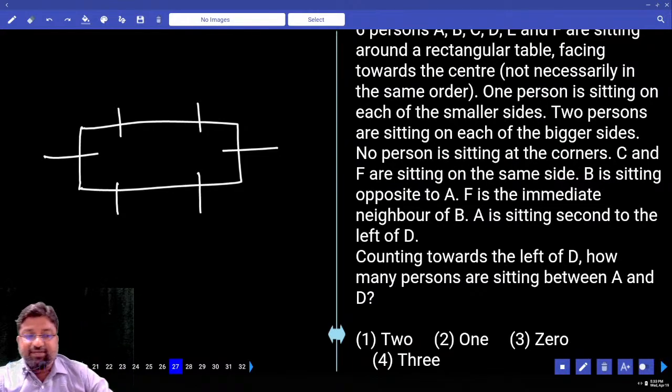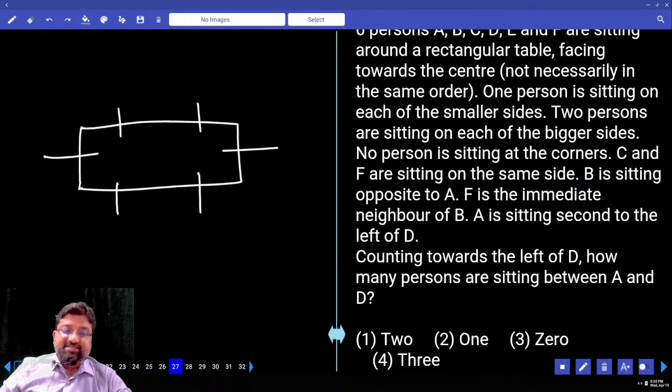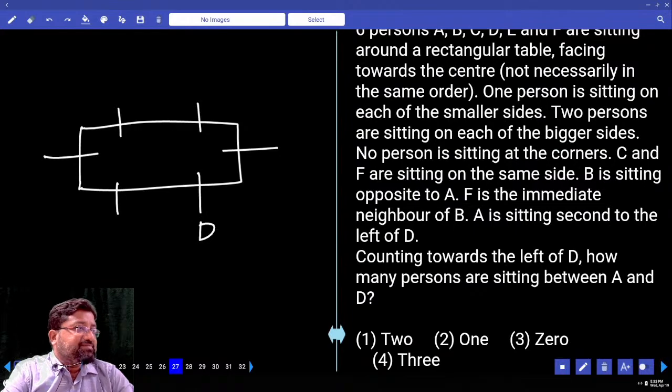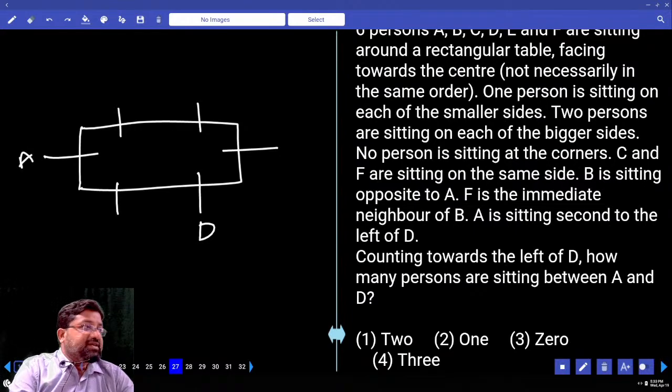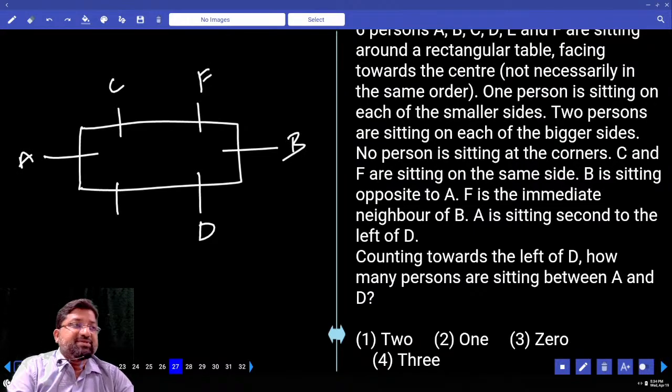F is an immediate neighbor of B. A is sitting second to the left of D. I can take D here and I'll fix A here. Opposite is B. B is adjacent to F. This has to be C.